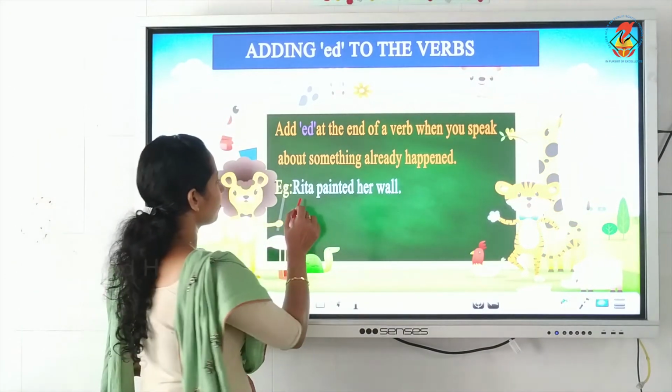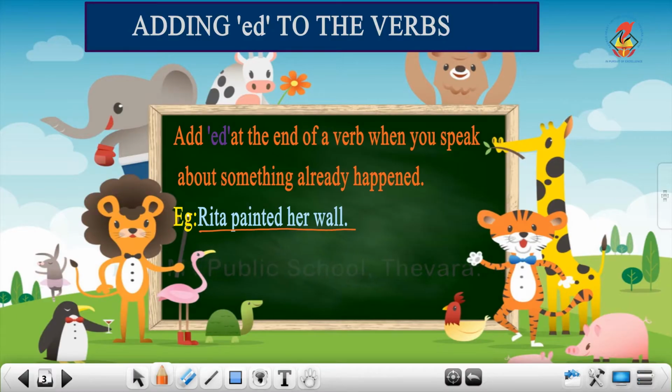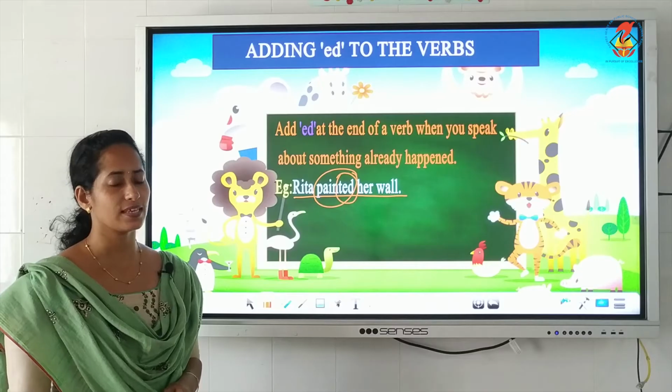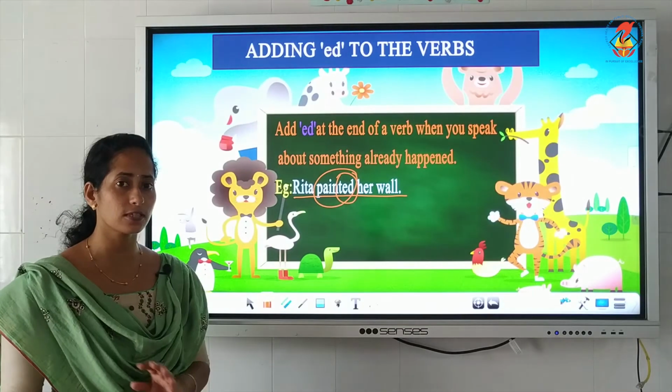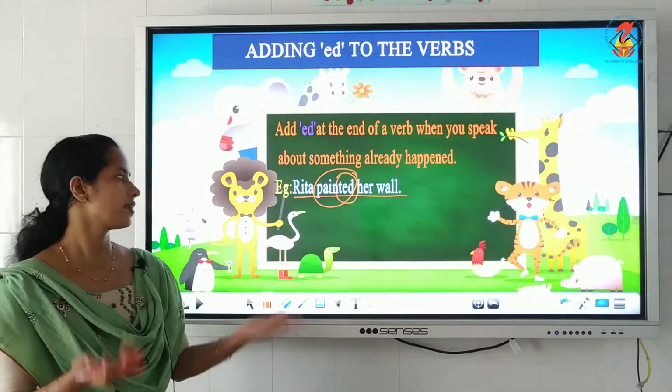For example, Rita painted her wall. Here painted is the action word where we have added ed. When do we add ed? When you speak about an action that has already happened. The action is not happening now. It is over.